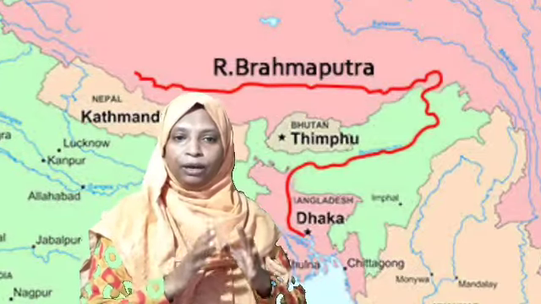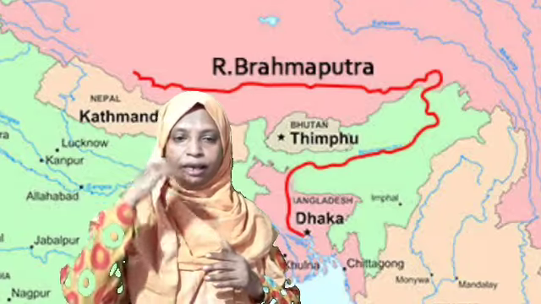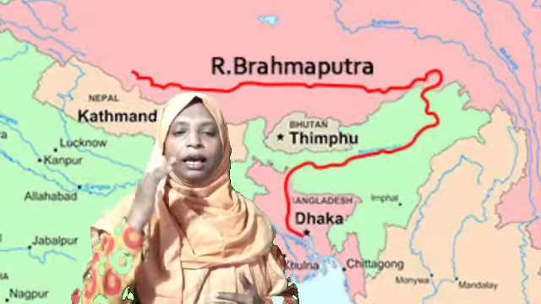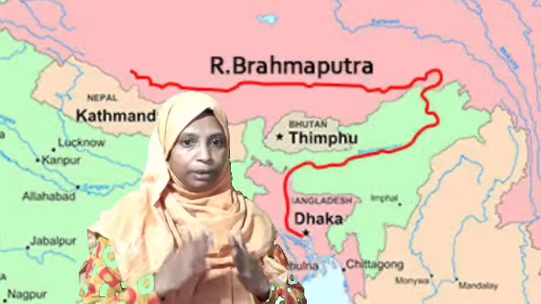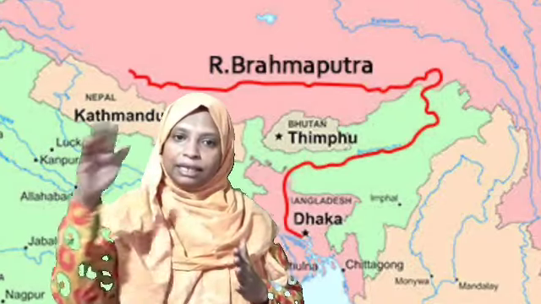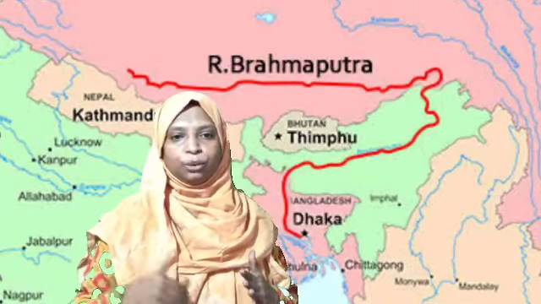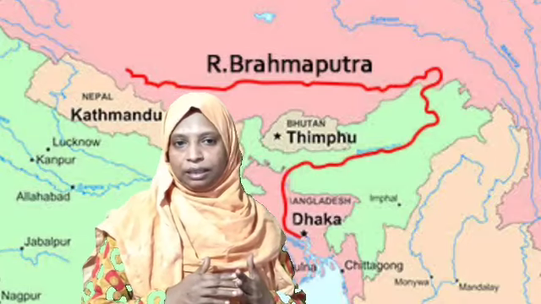There is an important peak called Namcha Barwa, one of the highest peaks in our Himalayan ranges, and near that Namcha Barwa mountain, it takes a U-turn and enters India in the area of Arunachal Pradesh.